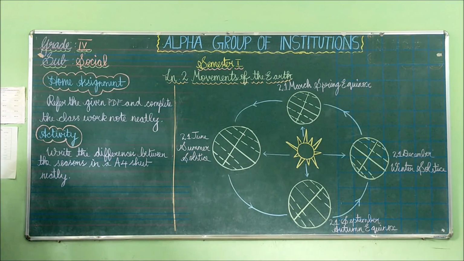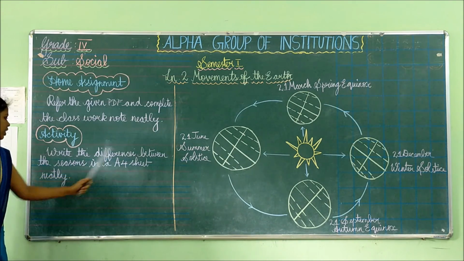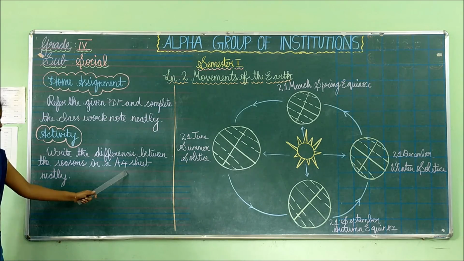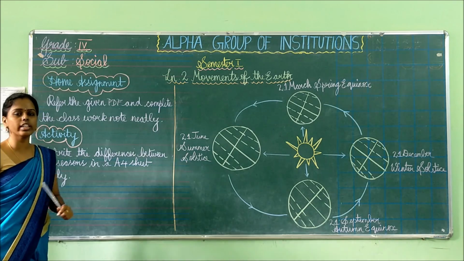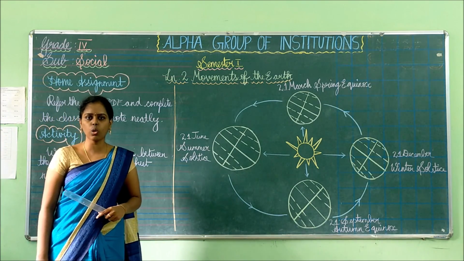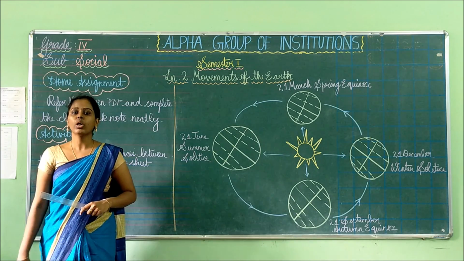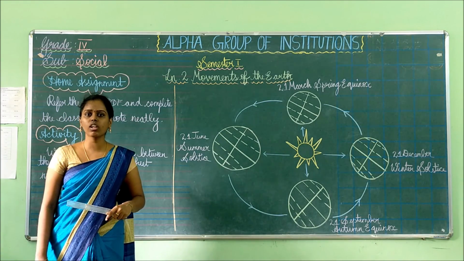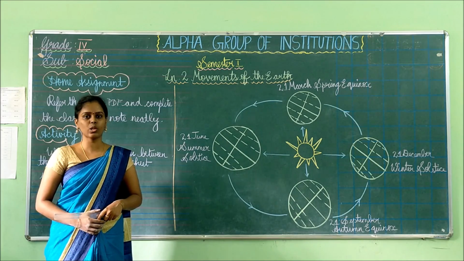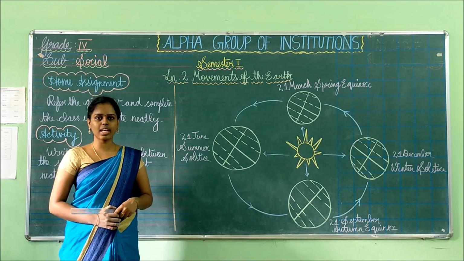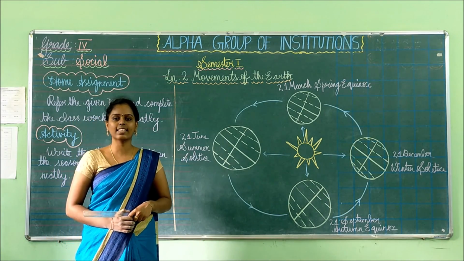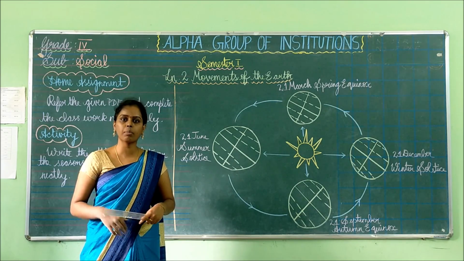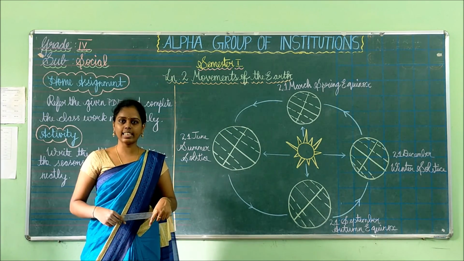Then your activity is to write the differences between the seasons on an A4 sheet neatly. So I have told the differences between all the seasons in the form of a tabular column. You have to copy those tabular columns onto the A4 sheet neatly so that you can use those tabular columns for your exam. You can refer to those tabular columns and remember them while you are writing the exams.